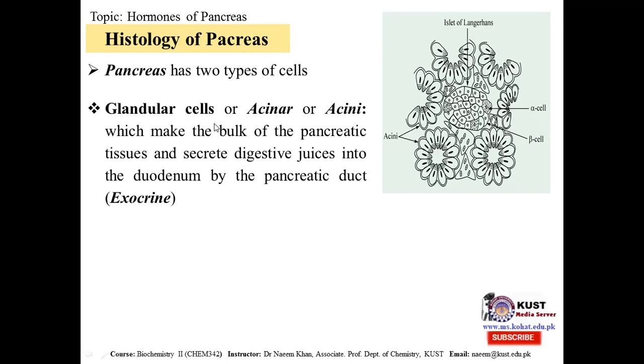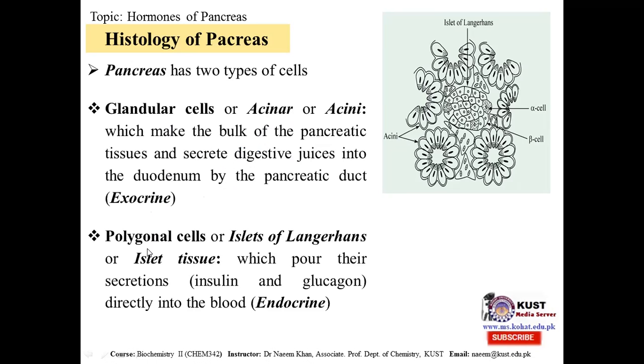Pancreas has two types of cell. One is the glandular cell, acinar or acini. They make up the bulk of pancreatic tissue, and these are the cells which secrete the digestive juices to the duodenum through the pancreatic duct. So this is the function of the pancreas as an exocrine gland. The other type of cells are the polygonal cells, also called islets of Langerhans. They pour their secretion, which includes insulin and glucagon, directly into the blood. So this is the endocrine function of the pancreas.